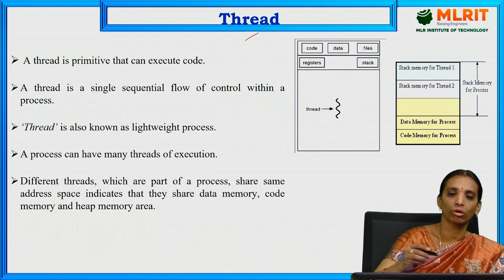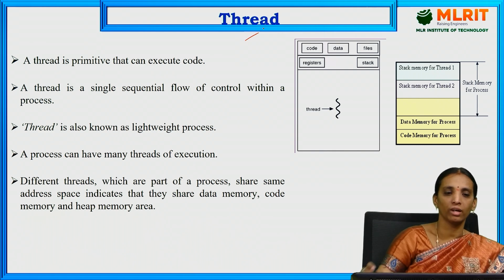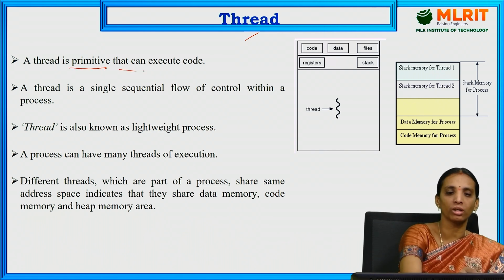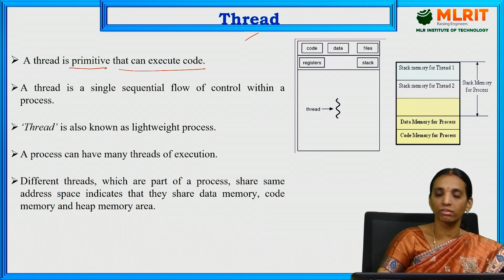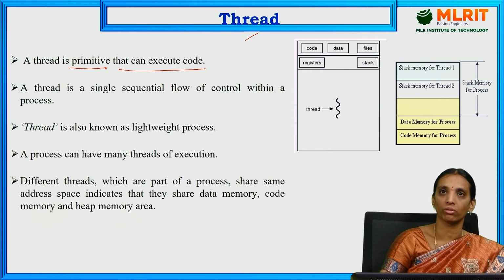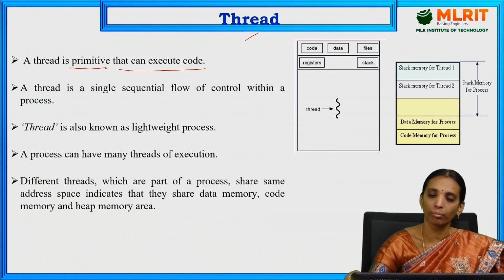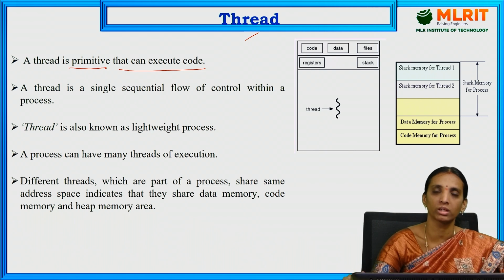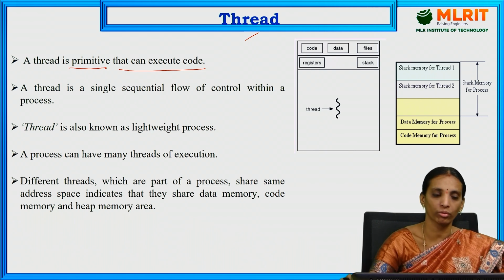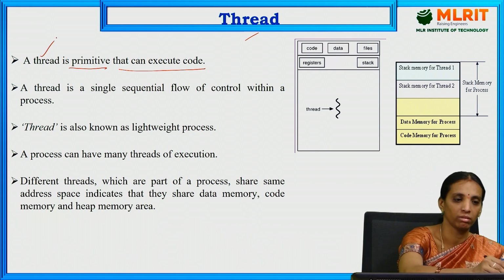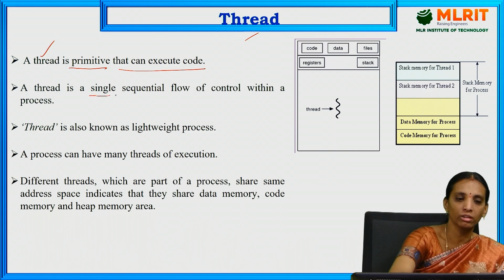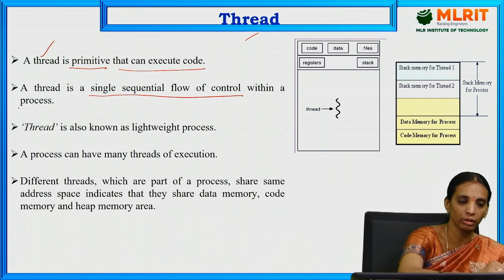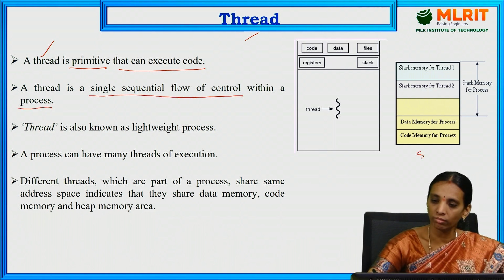Going to today's topic, which is thread. A thread is nothing but a primitive that can execute code, which is some part of the main process. A small part of the process or a small part of the program which is recurrently used by the process is known as a thread. So it is a single sequential flow of control within a process.